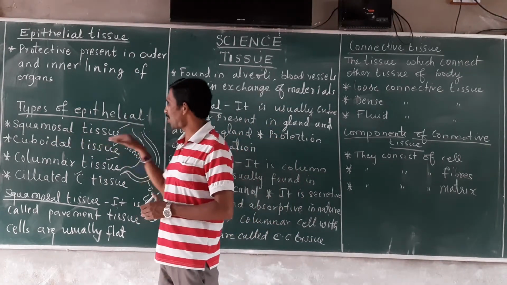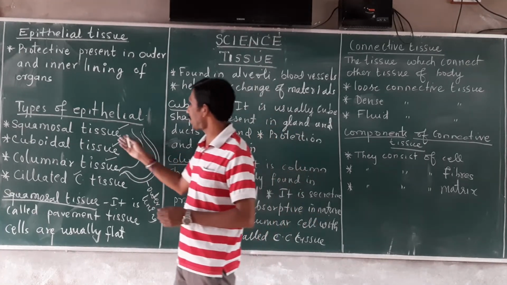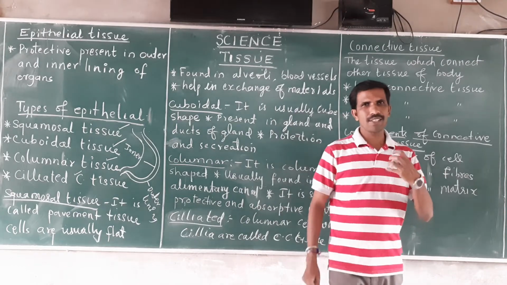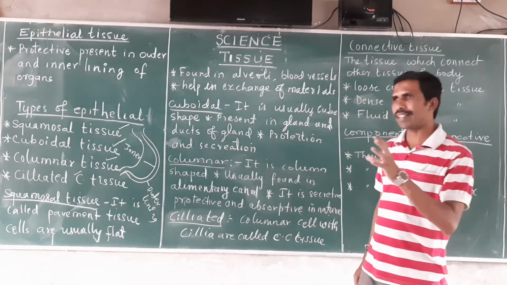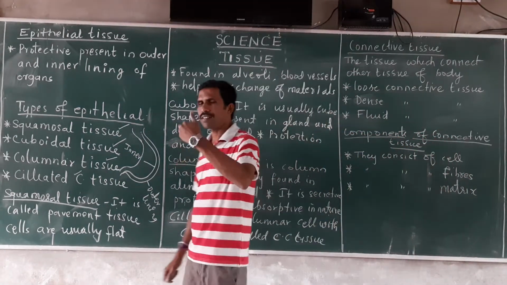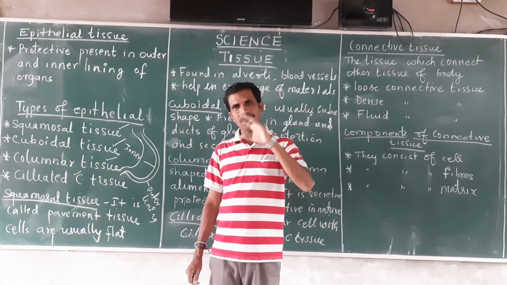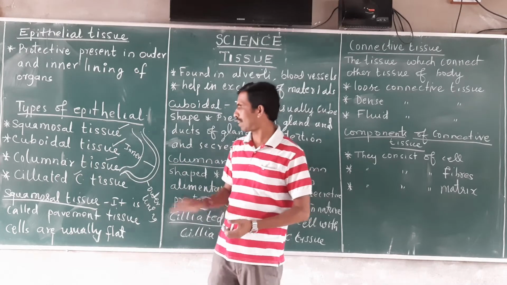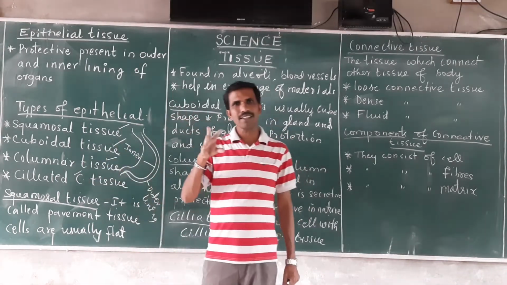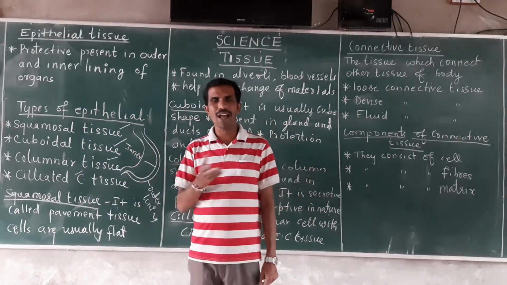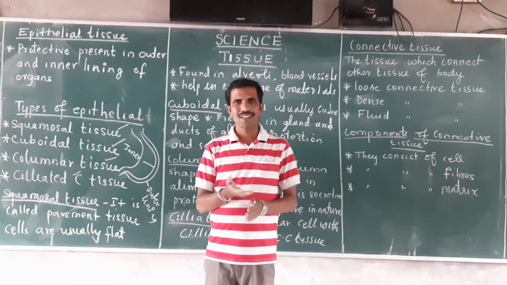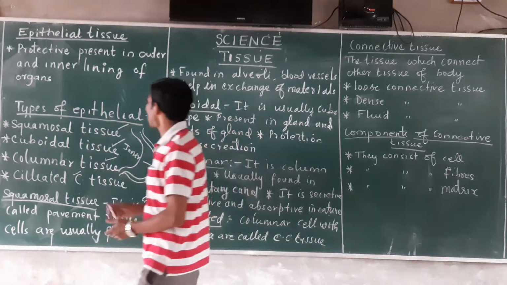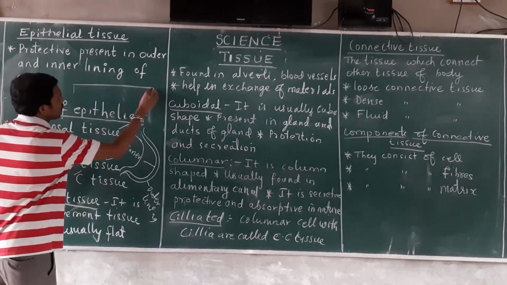If we take squamous tissue, the first type of epithelial tissue, these are present in many organs of the body. The cells in squamous tissue are flat, arranged in a single layer of cells like this.